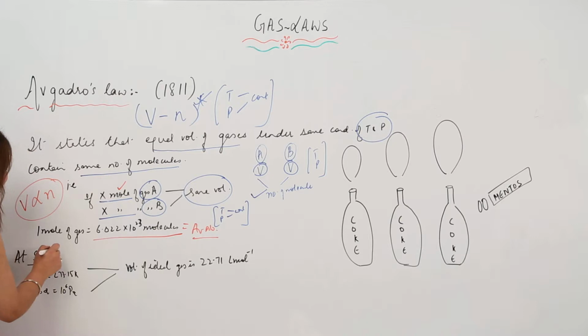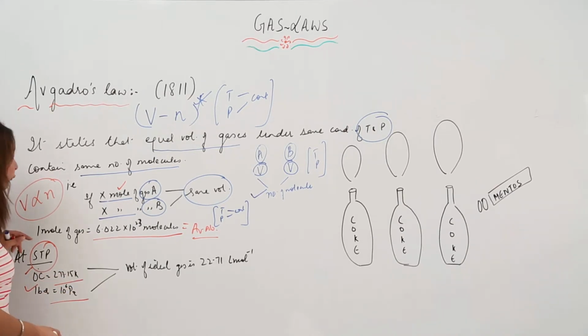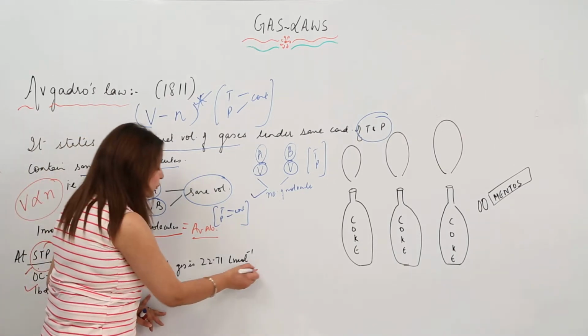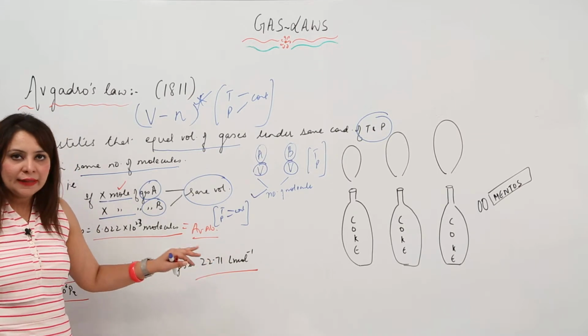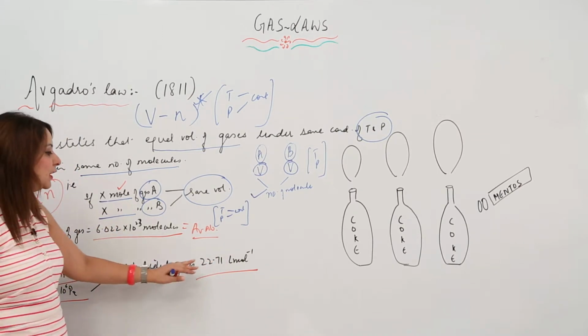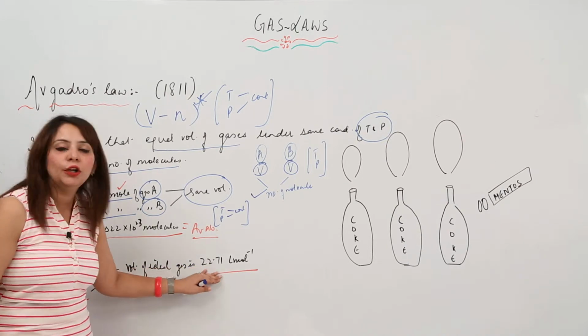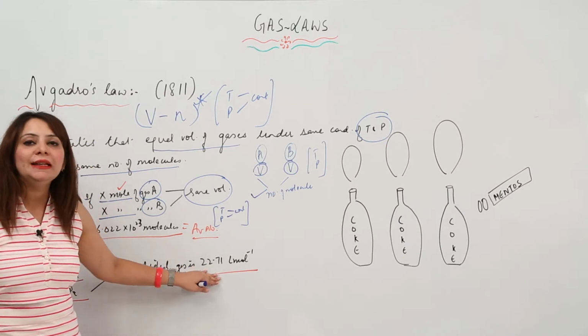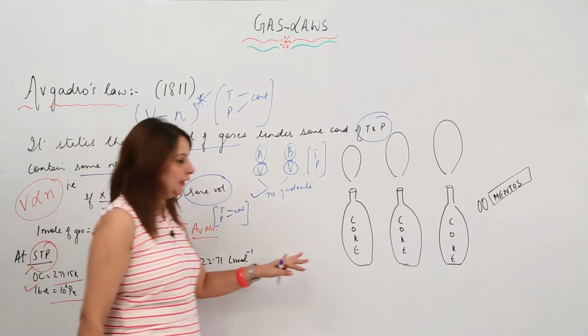Now, at STP, the standard temperature and pressure, that is 0 degrees Celsius, or 273.15 Kelvin, and 1 bar, the volume of an ideal gas is calculated to be 22.71 liters per mole. That means for 1 mole, they occupy the same volume, 22.71 liters per mole. Now I am going to explain it to you with a logical experiment.